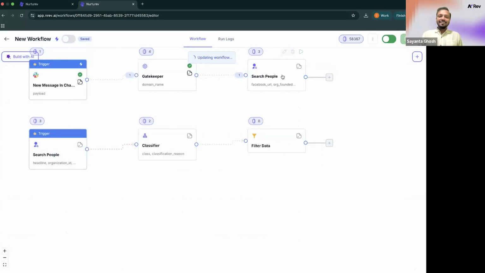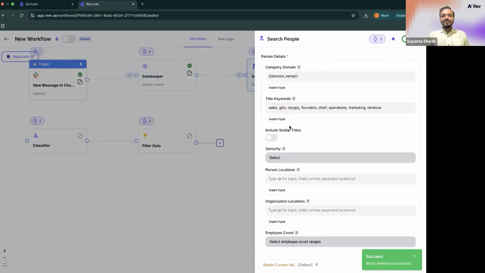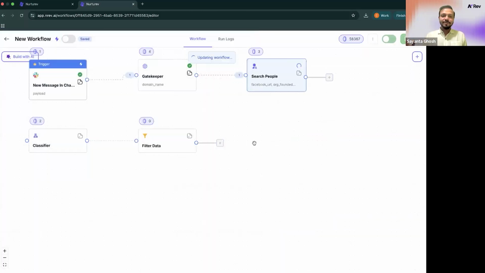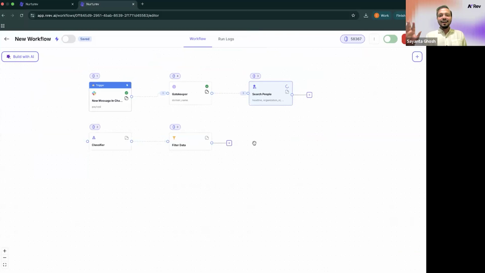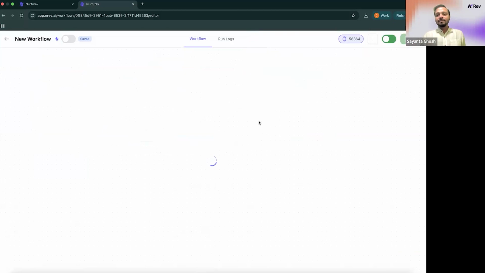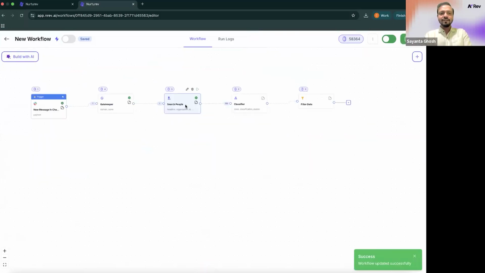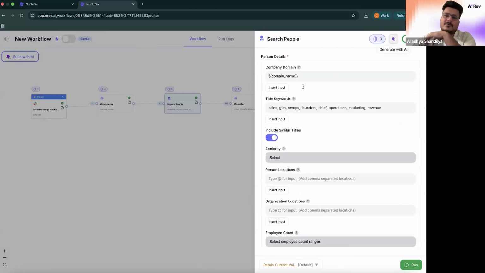By the way, people, I think we'll show that, but everything that Aradhya had typed into the gatekeeper itself, all the structured input and output, in case you don't like JSONs or are not familiar with it, even that is not necessary. There is a button, Aradhya, if you can show it, like you mentioned for the classifier itself. You can just ask the AI to create that configuration. You have to know nothing about the node. You can just get it configured by AI. Yeah. So for each configuration, we have a generate with AI button. Feel free to go crazy with it. Generate anything and everything you want.